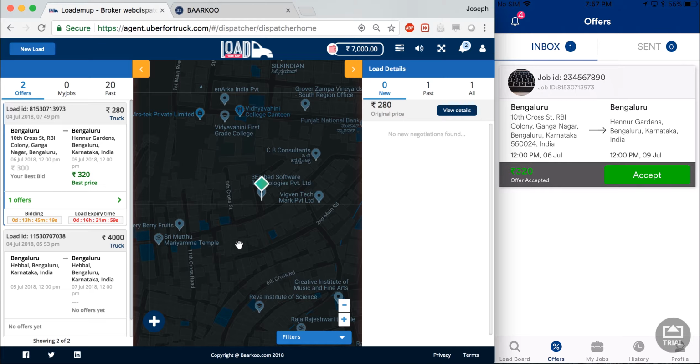Now you might think that this is an additional step, but we have done this for contracting purposes. Now this is called a dual handshake. So it's quite important in contracting and legal terms that both parties click on or select accept before a contract is finalized, which is why we have done the dual handshake.